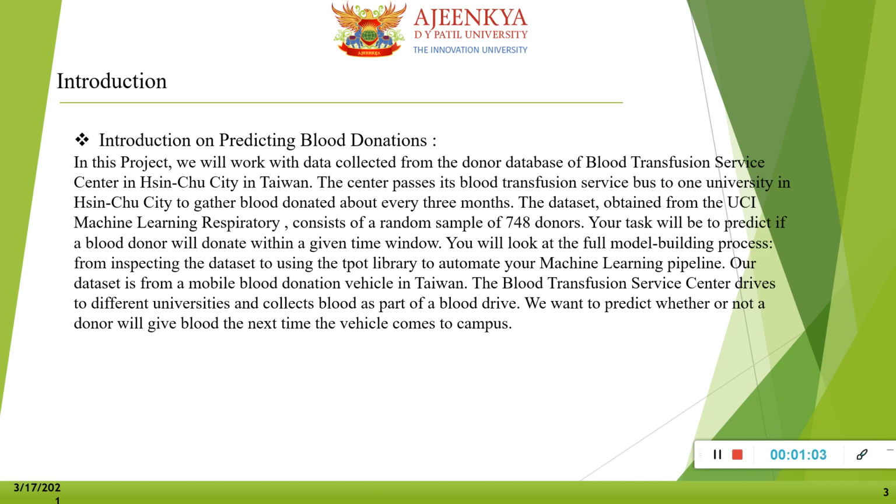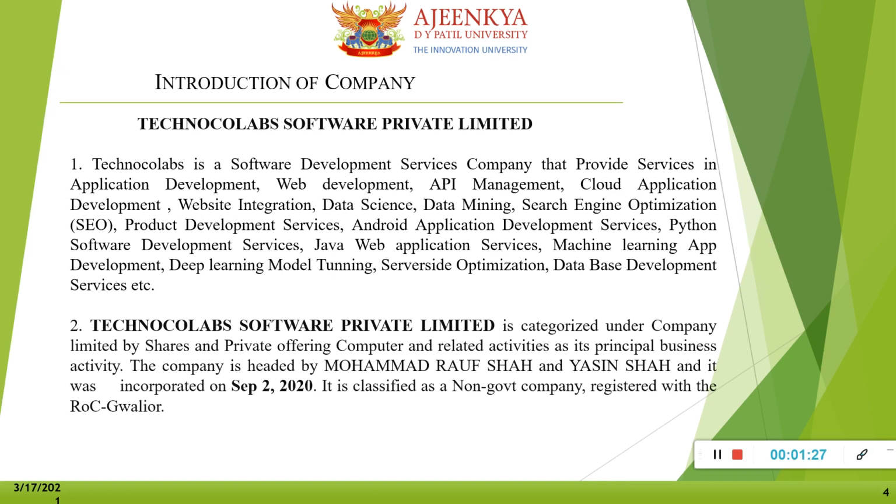First we have used the dataset from the UCI Machine Learning Repository, which consists of a random sample of 748 donors. Here we will also predict whether a blood donor will donate within a given time window, and you will look at the full model building process, from inspecting the dataset to using the TPOT library to automate your machine learning pipeline.